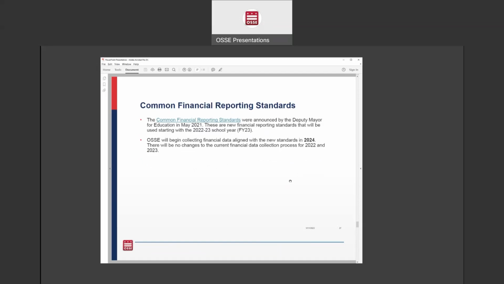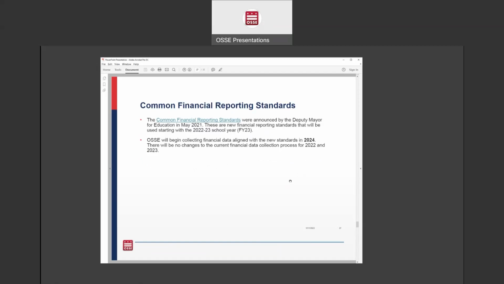So one other thing to note is that the common financial reporting standards were announced by the Deputy Mayor for Education in May of 2021. These are new financial reporting standards that will be used starting with the 2022-2023 school year, so fiscal year 23.